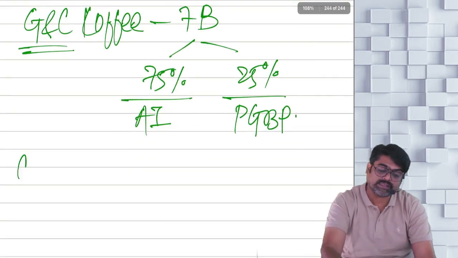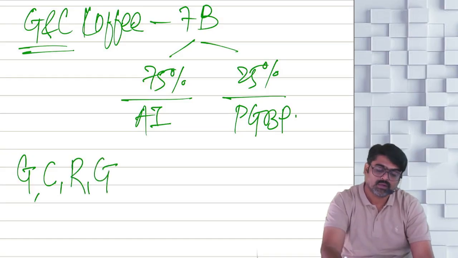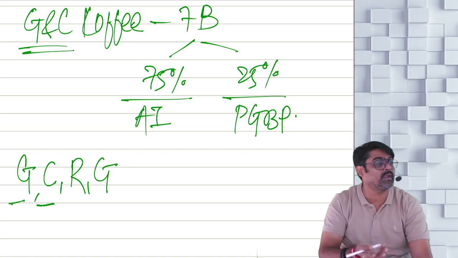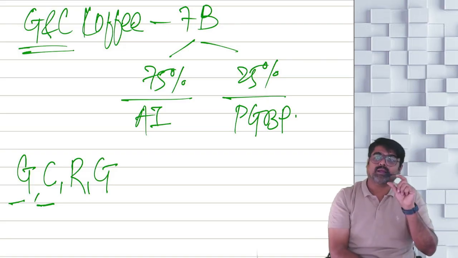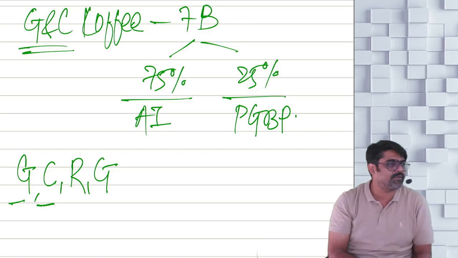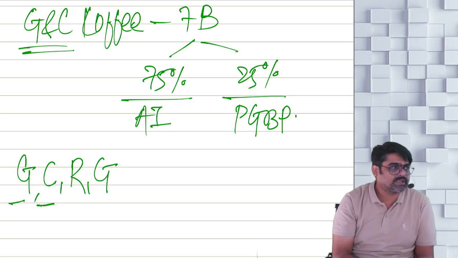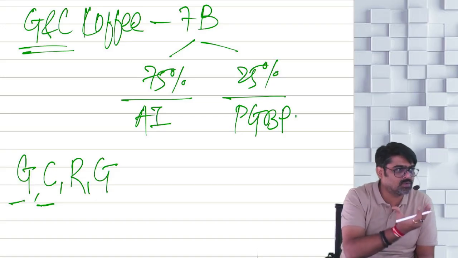Understood? Now the next one: growing, curing, roasting, grinding. Growing, curing and directly selling? No, no. Now you are making coffee powder, so it is not just growing and curing coffee and selling. If growing and curing, then 75 and 25. But if those cured coffee beans you are also roasting and grinding and making into coffee powder, and selling coffee powder like Nescafe, Bru, yes or no?